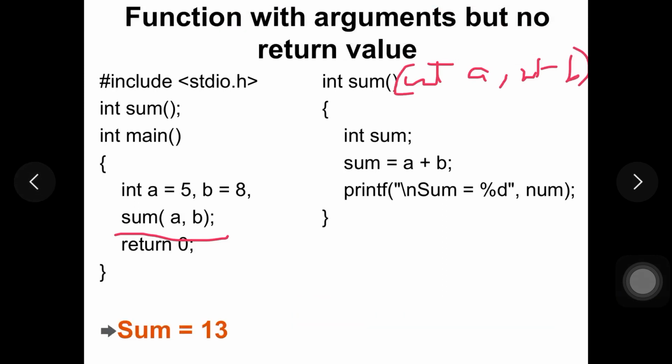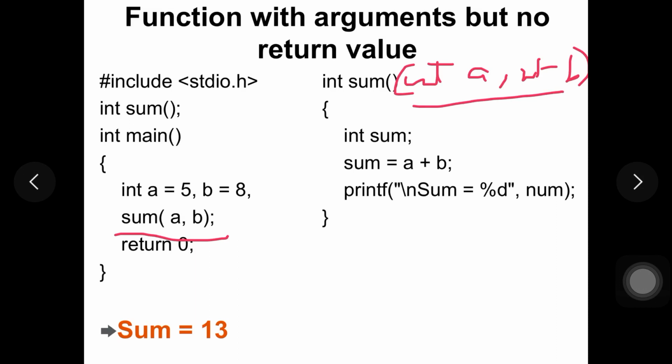It's not that clear, I'm sorry for that, but whenever we are passing any arguments, there must be parameters in the function definition which receive these values. So 5 and 8 we are sending to the called function. Now 5 and 8 will be copied into a and b, and those will be added, and we are printing the result in the called function itself, so there is no need to return the value to the main function.